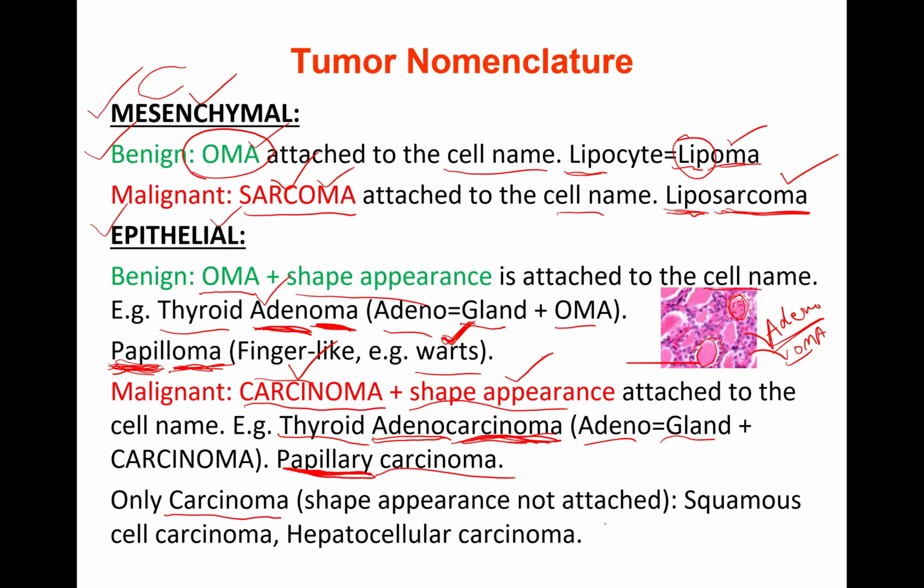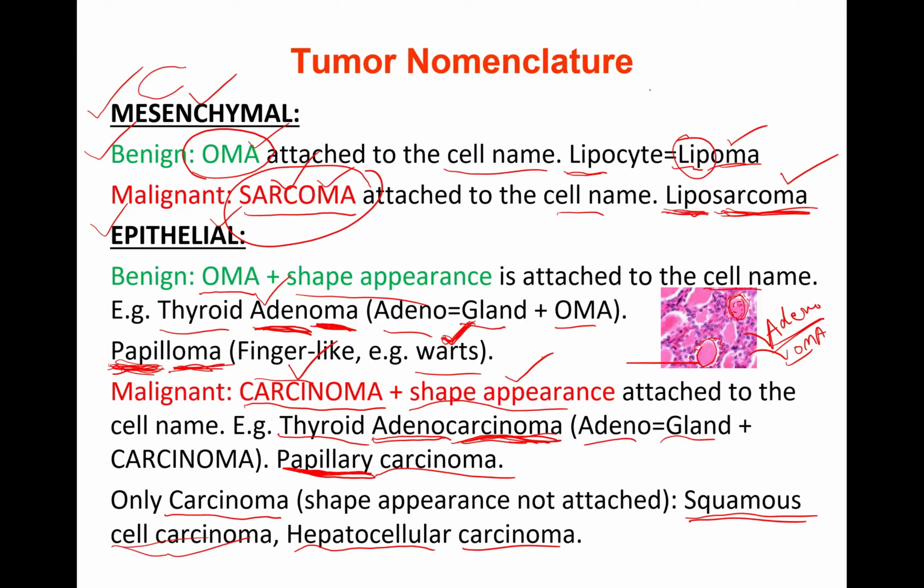For example, squamous cell carcinoma, hepatocellular carcinoma of hepatocytes. It is as simple as with sarcoma: liposarcoma, straight, no appearance. Lipocytes, malignant tumor, sarcoma. Similarly, squamous cells, malignant epithelial cells, carcinoma. Very simple, right? I hope this clarifies.